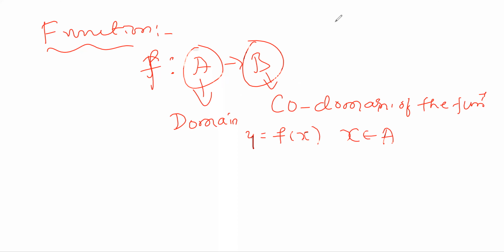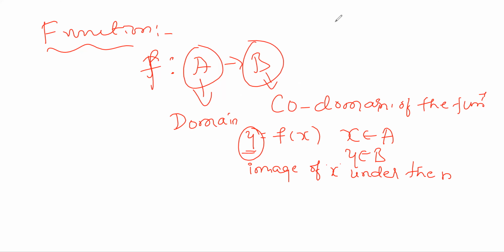Whatever it maps to is some element in the codomain. So here y belongs to B. This y is nothing but the image of x under the mapping f.